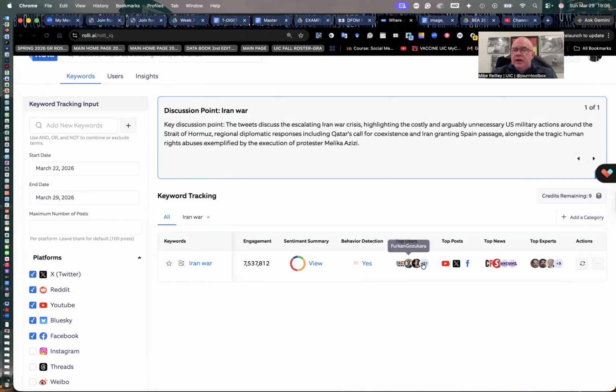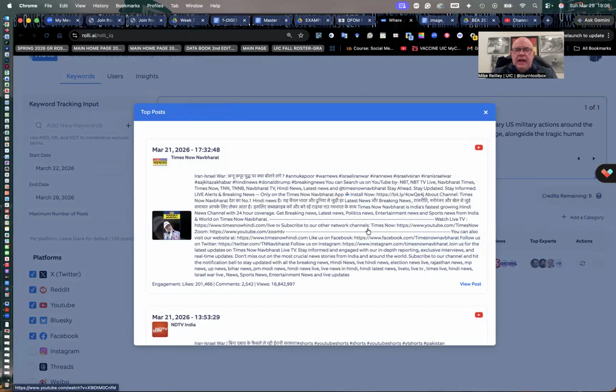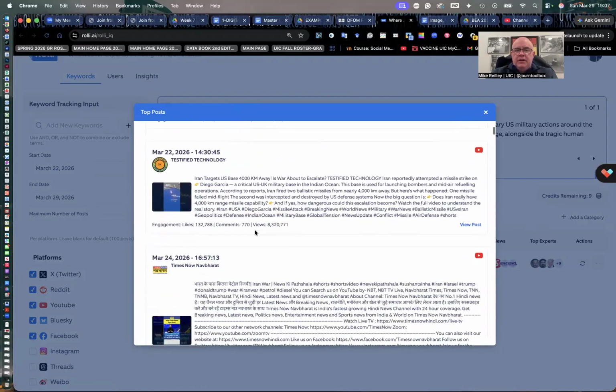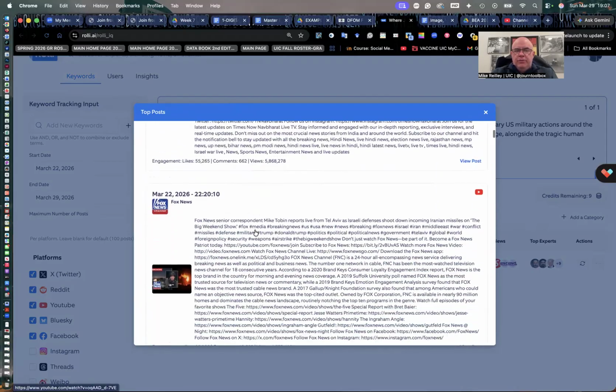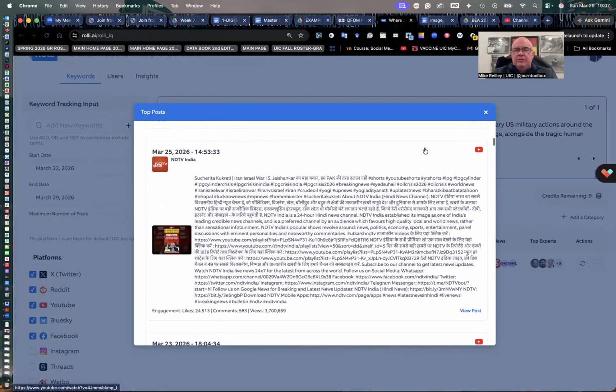Top users. These are some of the top accounts that are sharing the information. And then it'll go into actually showing the top posts. So you can click on this and see what were some of the top posts on X that were shared. These are some of them here. You can scroll through and read them. Fox News, of course. CNN will be in here quite a bit. You'll see a bunch of others.